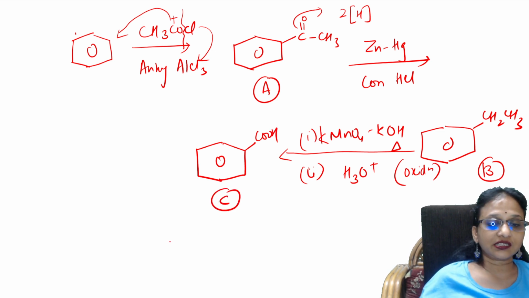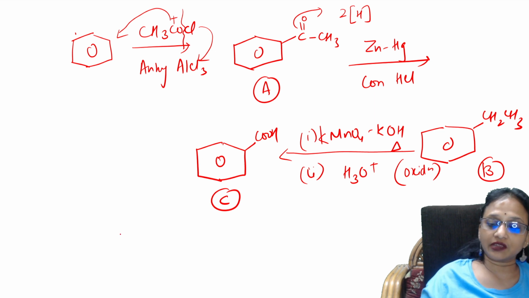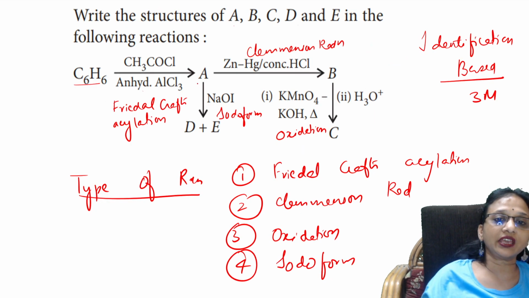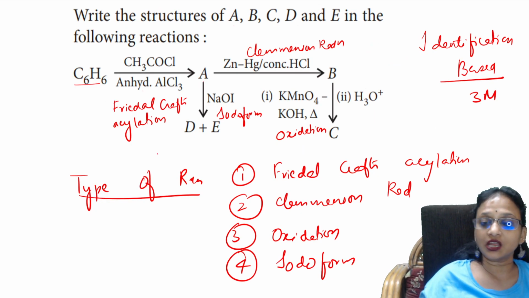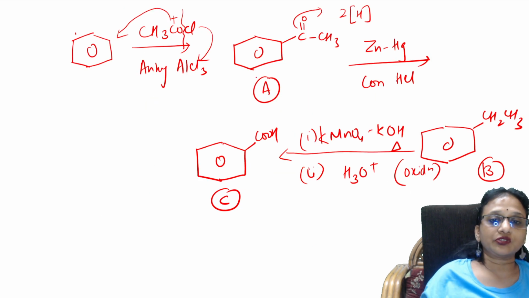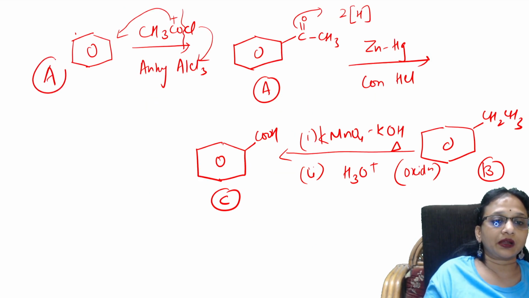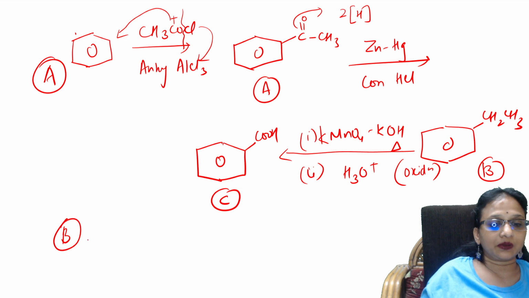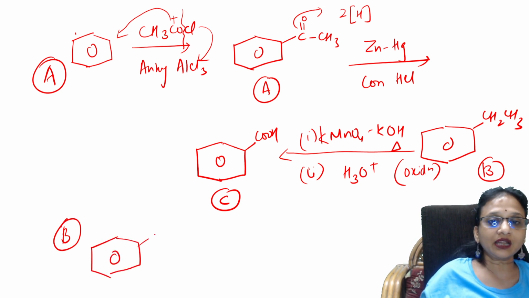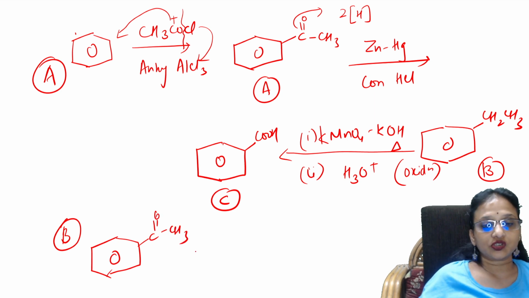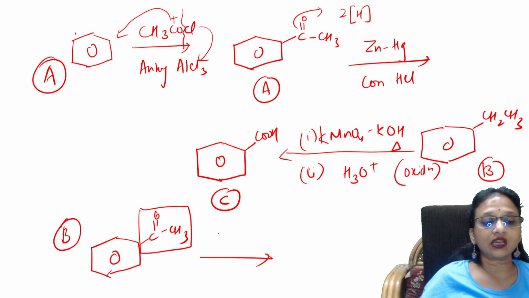Now, what did they say? If I see the question, they said compound A is taken and used for iodoform. So I'm going to take compound A. So this part is A part. The second part is B part. Now compound A, what did I take? This is an aromatic ketone, aromatic methyl ketone. Because this is a methyl ketone group, it is compulsorily showing the iodoform reaction with NaOI.